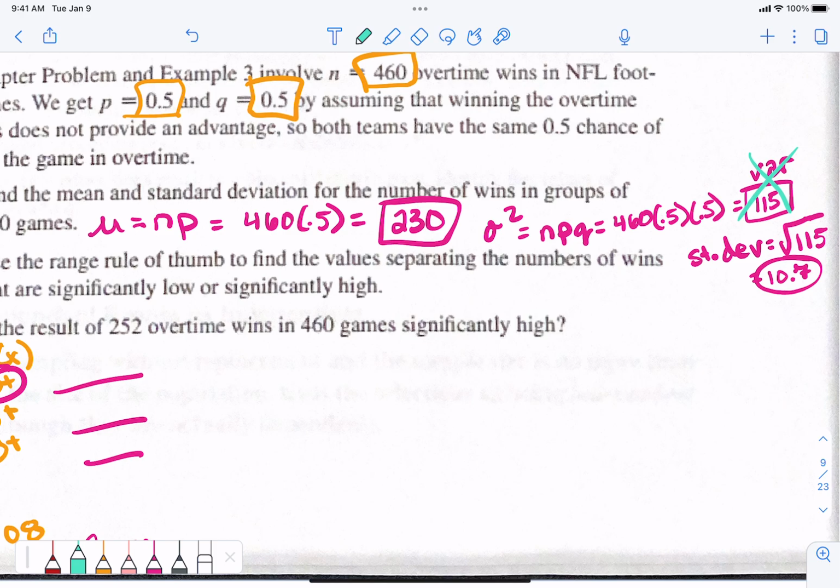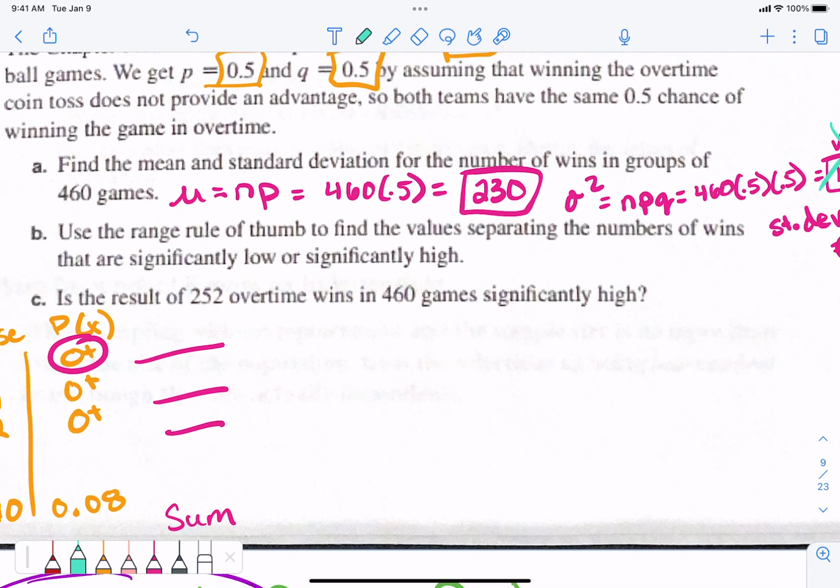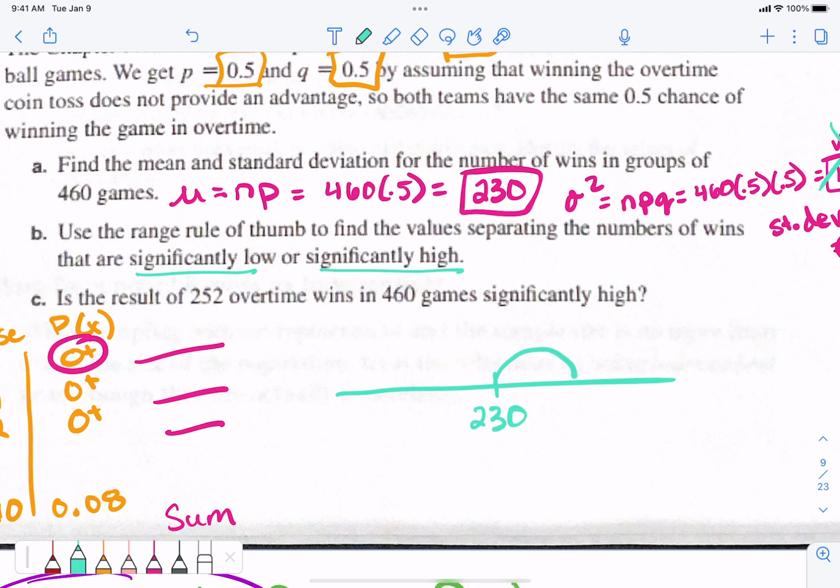You gotta listen. Okay? B, use the range rule of thumb to find the values separating the number of wins that are significantly low versus significantly high. If I have the average and the standard deviation, how do I find the low numbers and the high numbers? Add the standard deviation twice, so I add it twice and it gives me this number, and I subtract it twice and it gives me this number. So the average number of games that should be won out of 460 is 230.